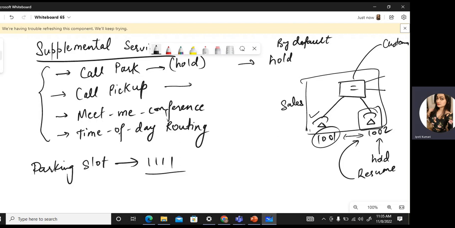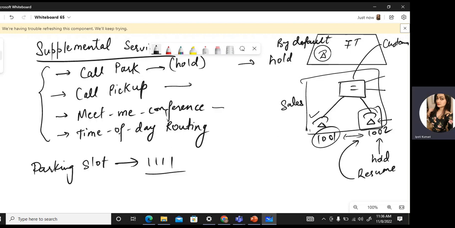Then there are different types of call pickup options. We can do it for the same group or maybe another department, let's say IT. Now there is a phone ringing in the IT department and I want to answer that phone from my phone itself. That can be done as well. That is called group pickup. Okay. So in that case also, we create a group pickup number, and in the group pickup we associate some phones and assign a group pickup number. So using that group pickup number, we can answer the calls in case a user is unavailable at the moment. Then there is MeetMe Conference.